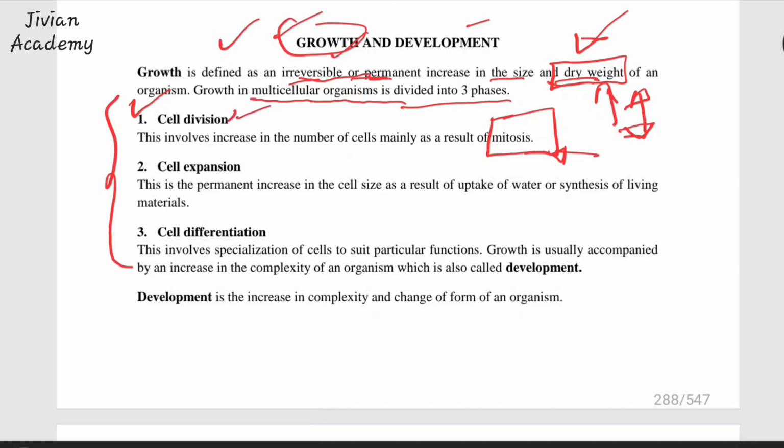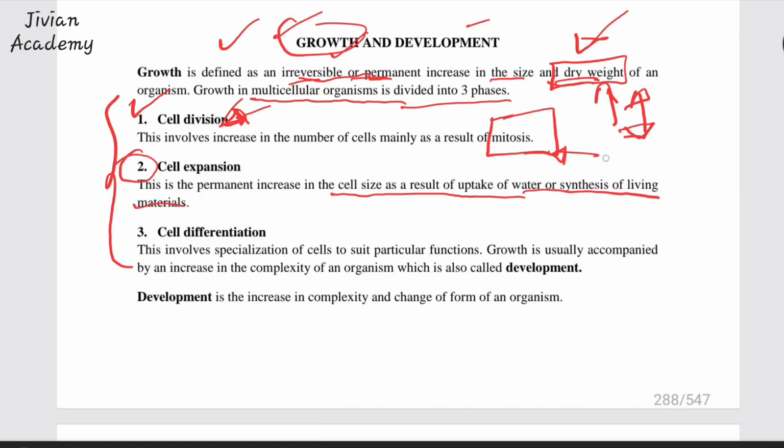You as a human being, the sperm and the egg began by a simple process called cell division. The more you study biology, and you might also already know it, it begins with cell division. Now, cell division is simply a multiplication of the number of cells by them dividing themselves. Then you come to the second phase of growth. The second phase of growth in multicellular organisms is the permanent increase in the cell size, as a result of uptake of water or synthesis of living materials.